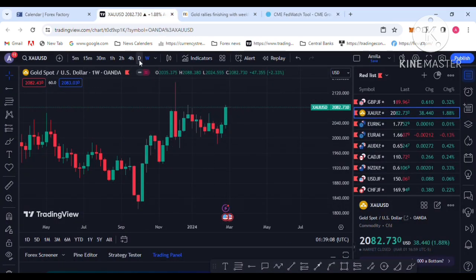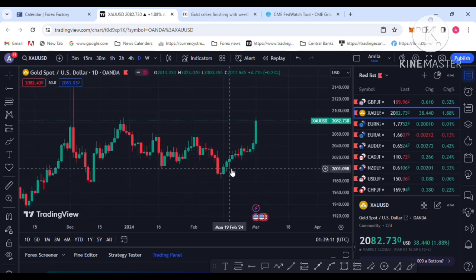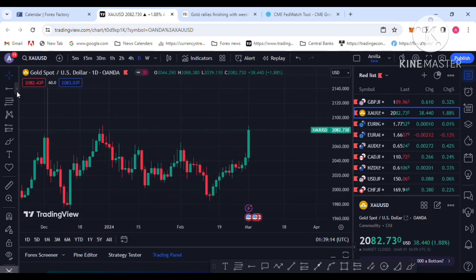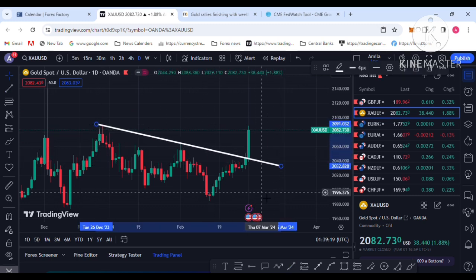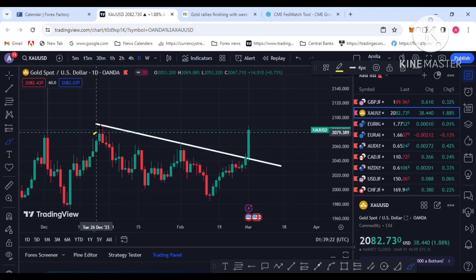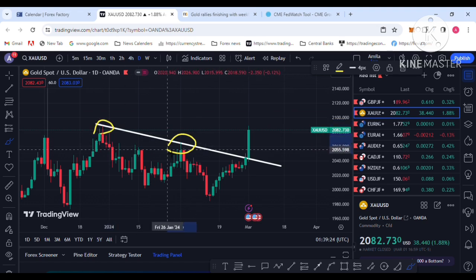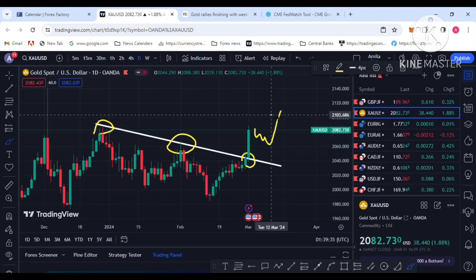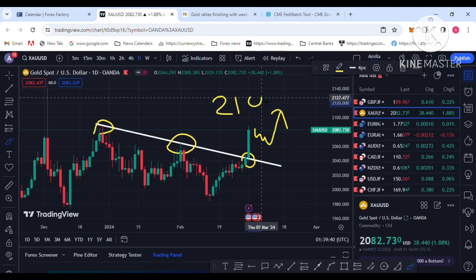So let's go to the technical analysis for gold next week. I am going to the daily chart. You can see this trend line. In last week's video I mentioned this trend line breakout to the upside, which is bullish for gold. This trend line was touched several times and last week it broke to the upside. So I'm expecting some retest next week and again bullish control, with 2100 as my next target level.